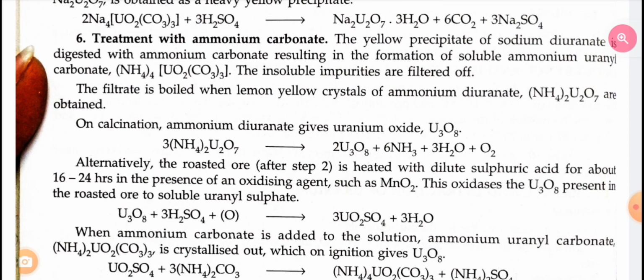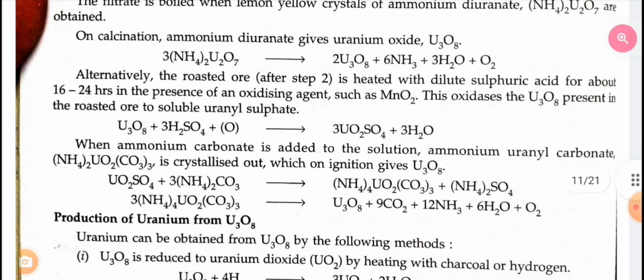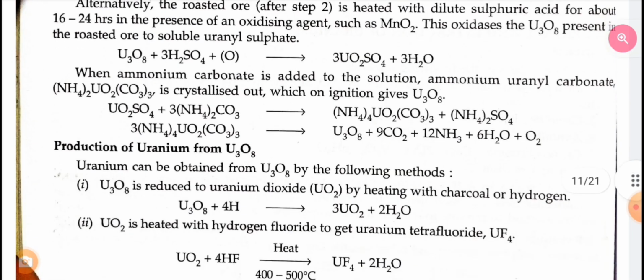This oxidizes the uranium oxide present in the roasted ore to soluble uranyl sulfate. When ammonium carbonate is added to the solution, ammonium uranyl carbonate is crystallized out, which on ignition gives uranium oxide.